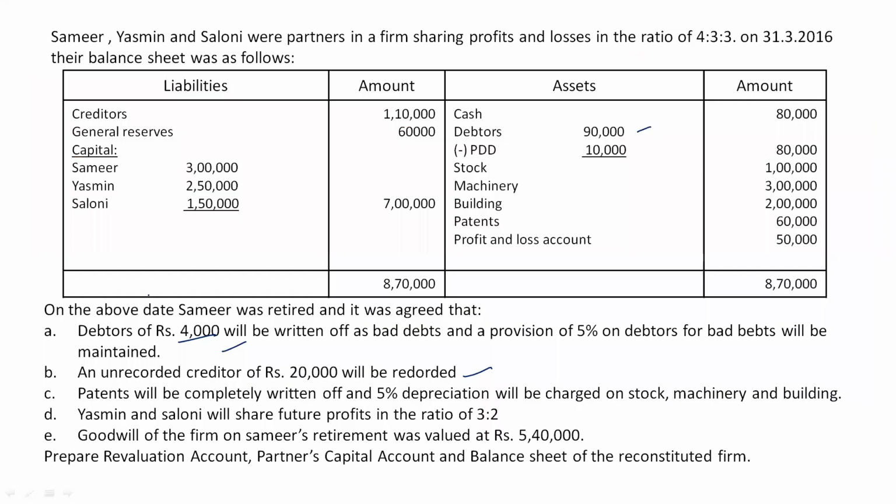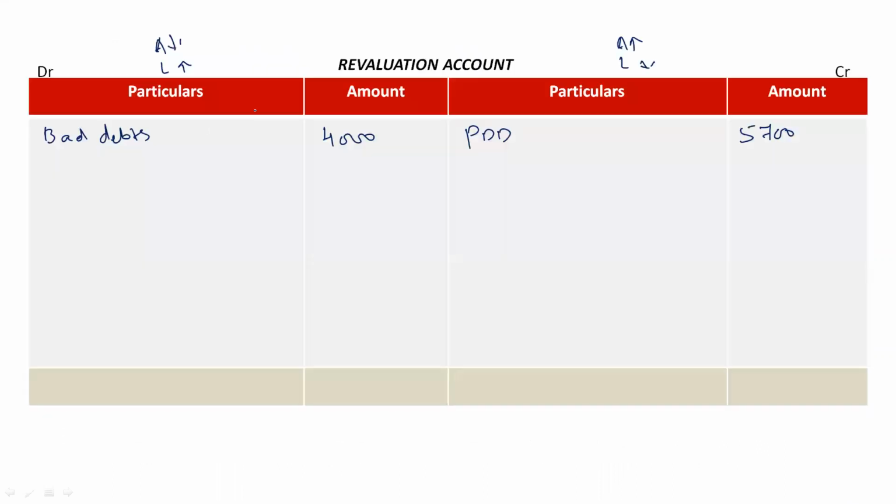Okay, then the second adjustment is an unrecorded creditor of rupees 20,000 will be recorded. So here they have creditors of rupees 1,10,000. In this, they have forgotten to mention 20,000 rupees as creditors. So here we have to record that, right? So we are recording a liability. It means liability is increasing, right? So when liability increases, take it on the debit side as creditors rupees 20,000.